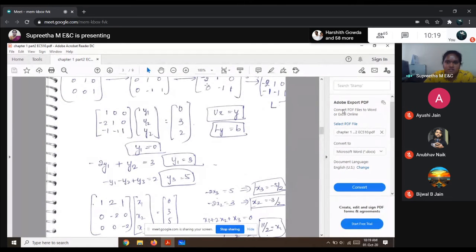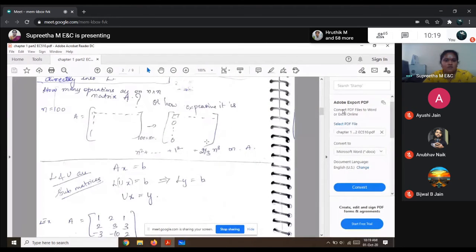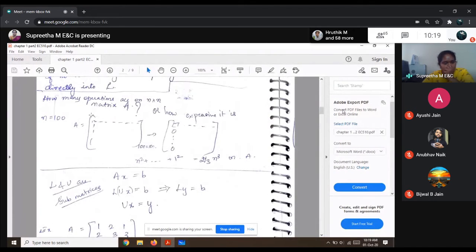I have made some mistake over here in this problem. I'll just relook into it. So you can see here, one row multiplied with the other row for multiplication. The next row multiplied with the other row. So for each multiplication, I require n square operations. So n square plus n square, n minus 1 square, n minus 2 square, and so on up to 1 square.